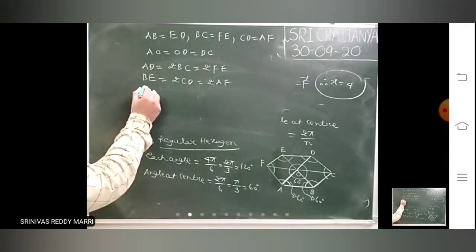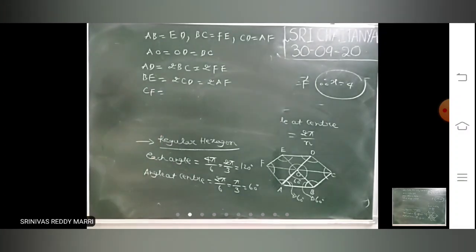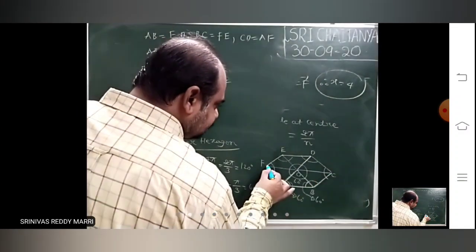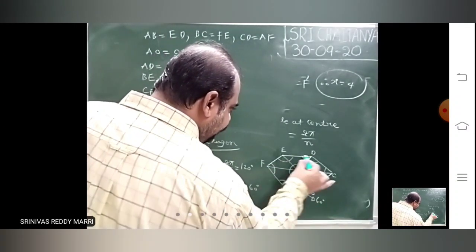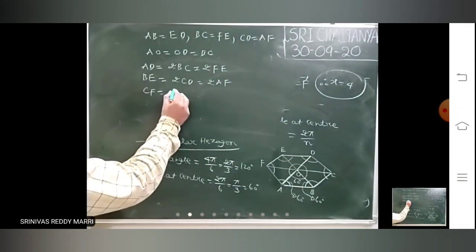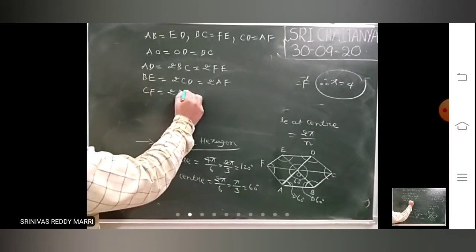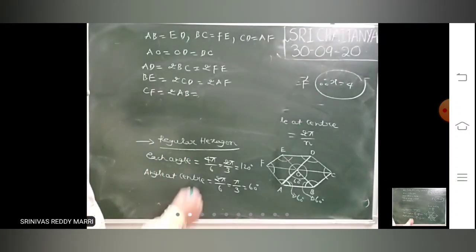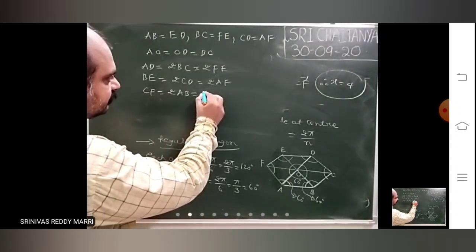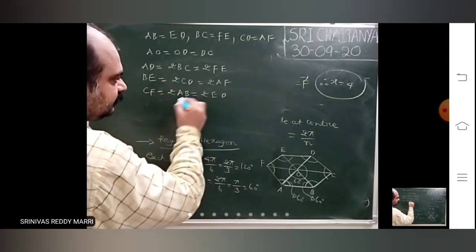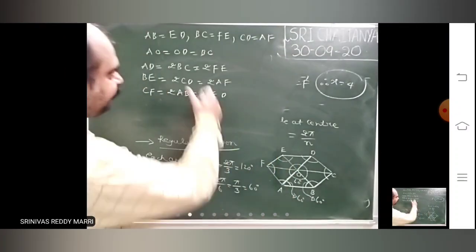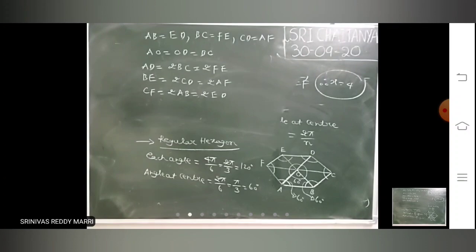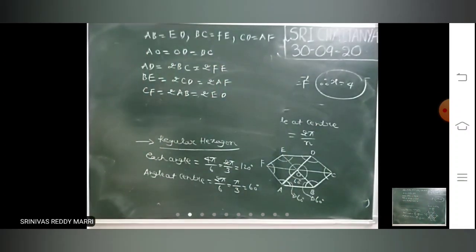Then CF will be parallel to AB and ED. That means CF is twice AB, and that is equal to twice ED. I am writing the parallel things also, because every side will be equal.